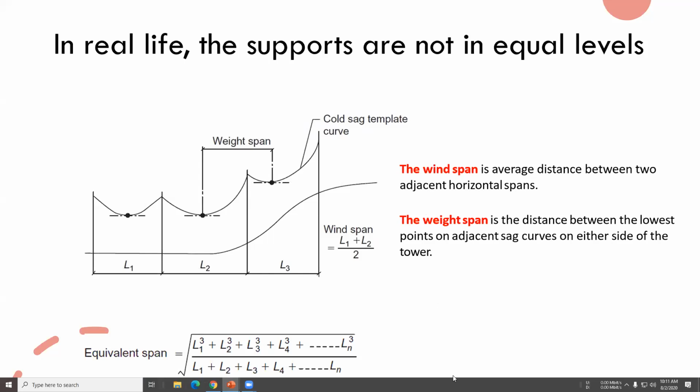We have wingspan, which is the average length of two adjacent transmission line spans, and the weight span, which is the distance between the sag points of the transmission lines. If you have a very long transmission line, you can have the equivalent span using this equation. Okay.